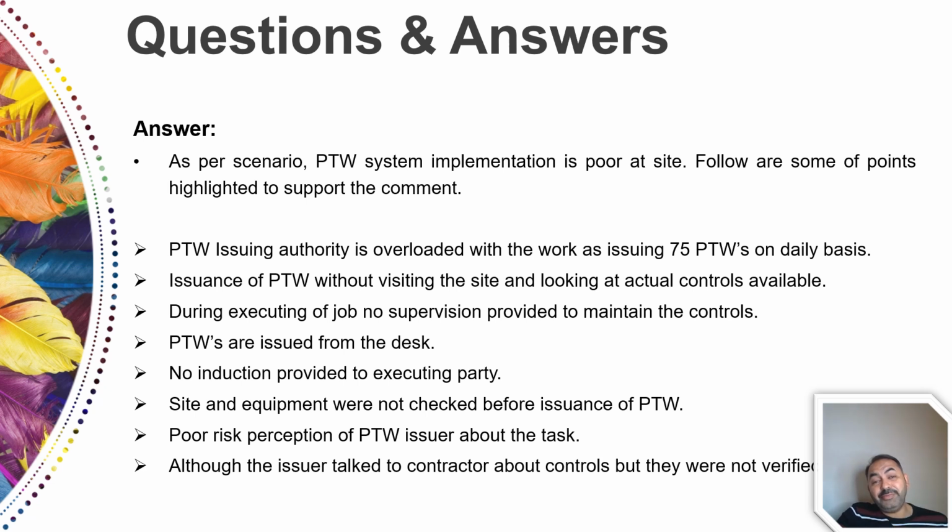They gave it a low priority, and at the end they faced an accident at site. Although the issuer talked to the contractor about controls, they were not verified. It's not only that you tell someone that these controls should be maintained, you need to verify, you need to go and check everything is fine or not at site, and then you can sign the PTW.